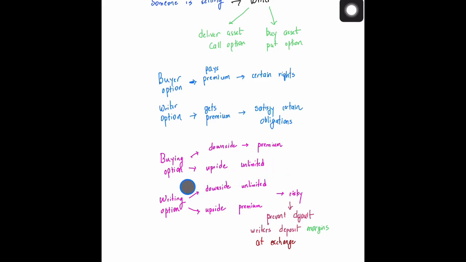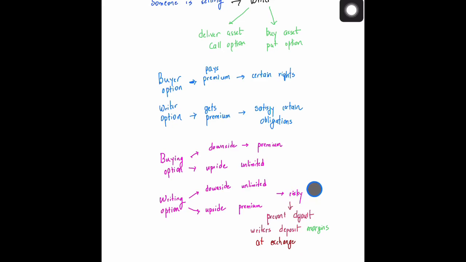However, the writer's downside is unlimited, because say he's the writer of this call option and the price goes to infinity, then he'll be making an infinite loss, because he'll be selling that asset at a fixed, small strike value even though its price has gone to infinity. His upside is only the premium. So his position is very risky.